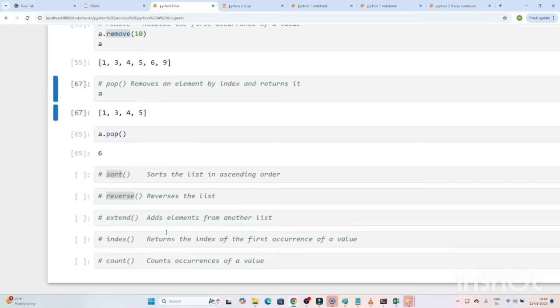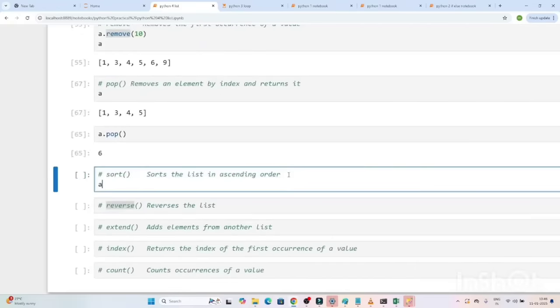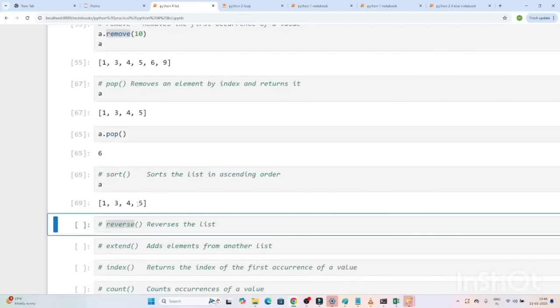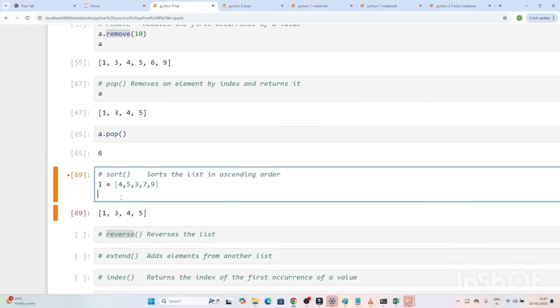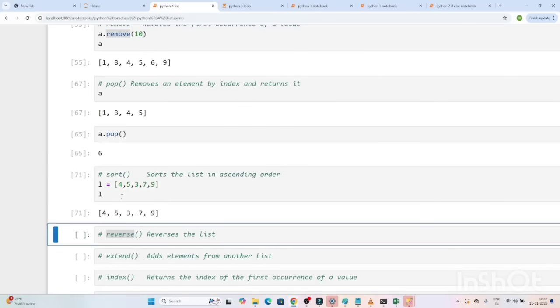Now we have sort. So suppose this is the list I have. As of now it is sorted. Let me create a new list. I'll use 4, 5, 3, 7, 5, and 9. So this is the list I have.